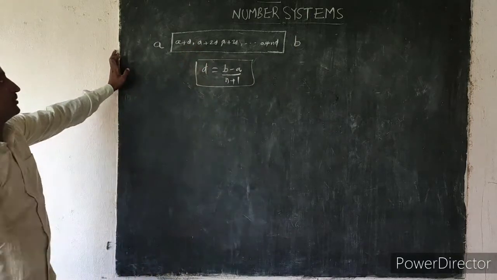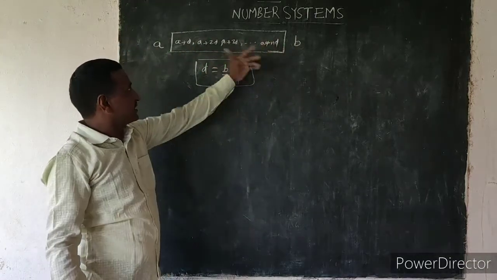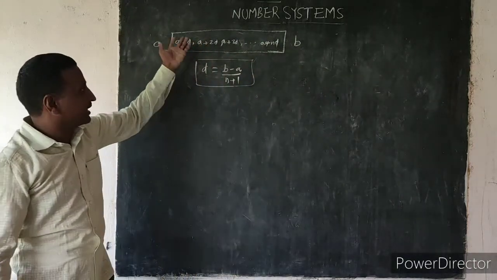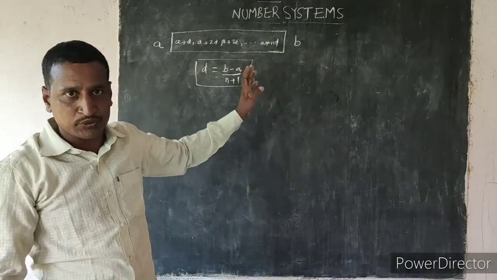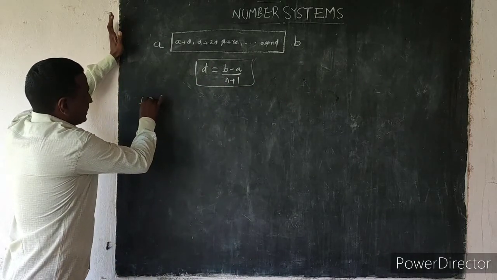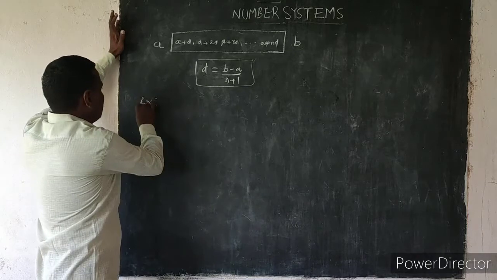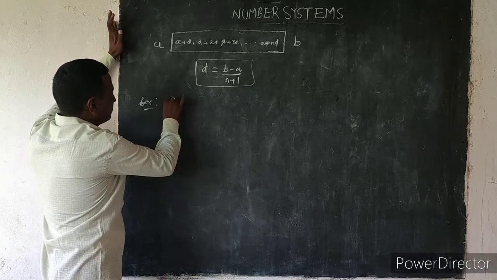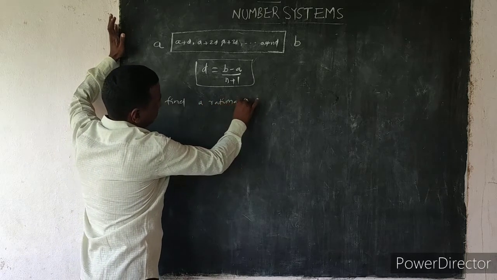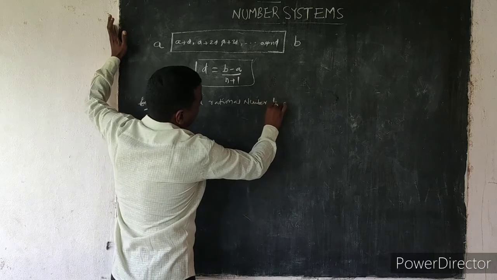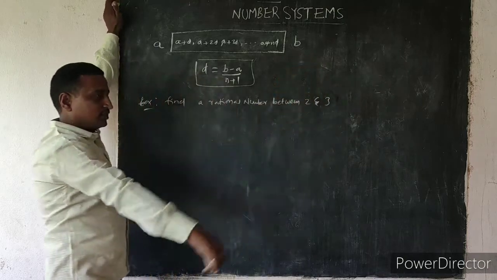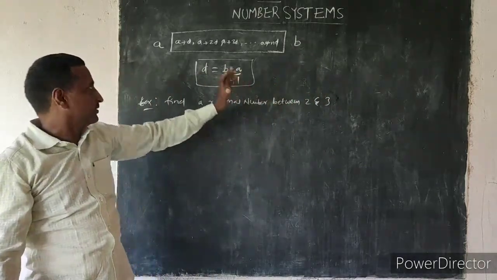It is important: between A and B we actually have infinite rational numbers, but in our problem they give n rational numbers, 1 rational number, 2 rational numbers, 3 rational numbers, like that. Okay, let us take an example. Find a rational number between 2 and 3.